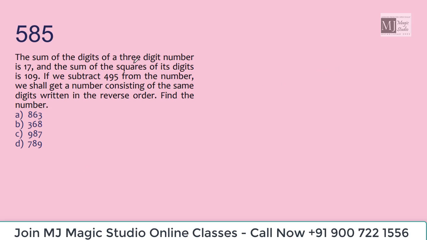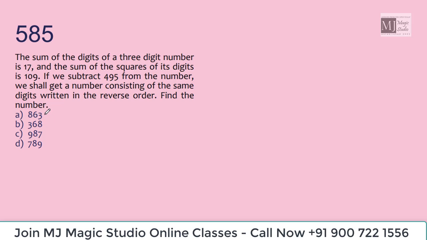The sum of digits of a 3-digit number is 17. Stop. For these kinds of questions, if options are there, I'll always recommend you to just go to the options and try to eliminate. You'll get the answer in no time. Let's do it again. The sum of digits of a 3-digit number is 17.